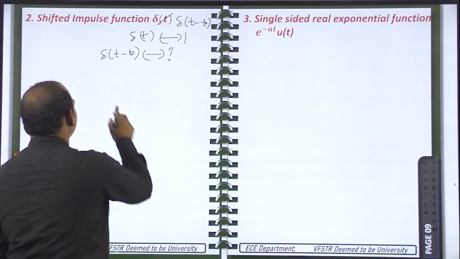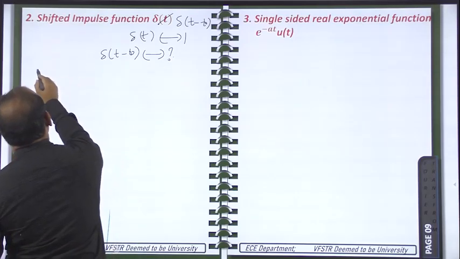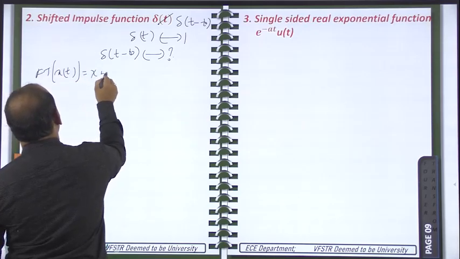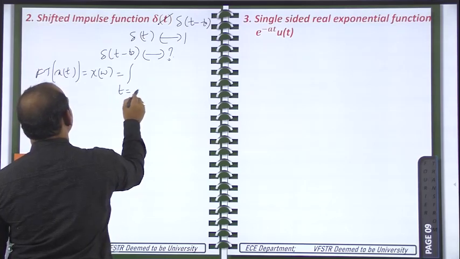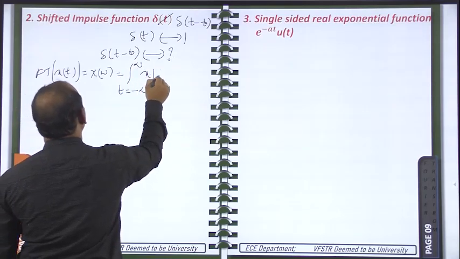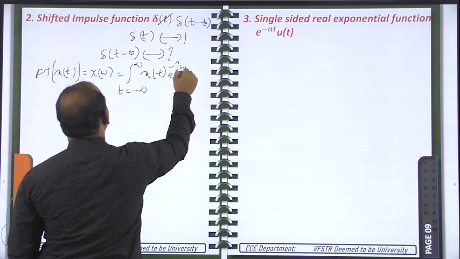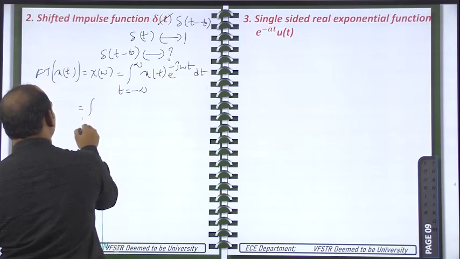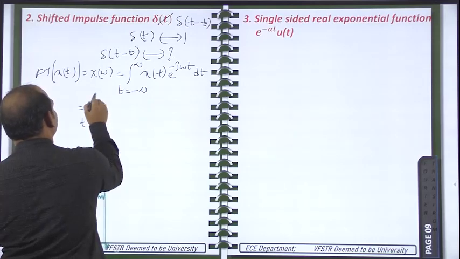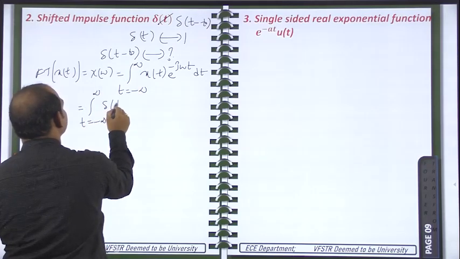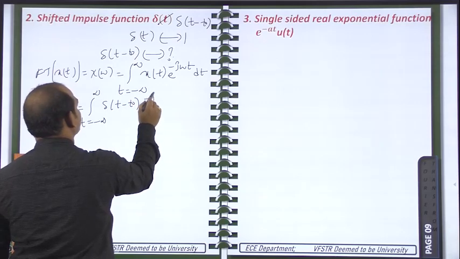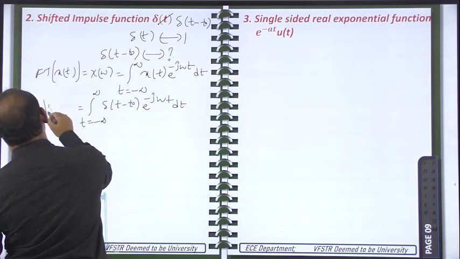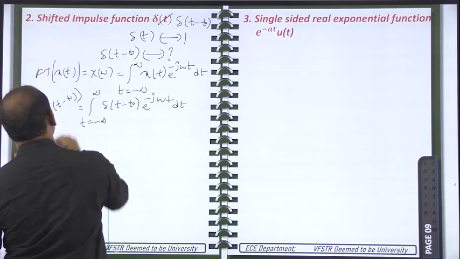Okay, so I am taking the integral formula again. The Fourier transform of x of t is X of omega, that is equal to the integral, t from minus infinity to plus infinity, x of t e power minus j omega t dt. Now I need to find the Fourier transform. What is my signal? Del of t minus t naught, so the integral of del of t minus t naught into e power minus j omega t dt. This is the Fourier transform for which signal? Del of t minus t naught.